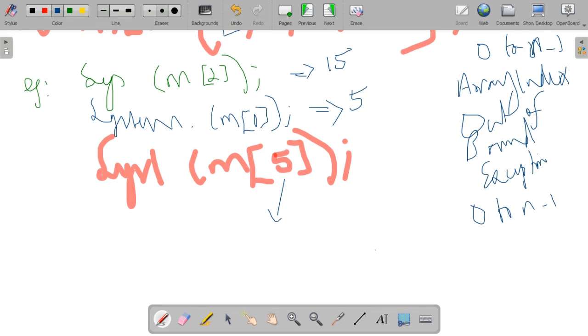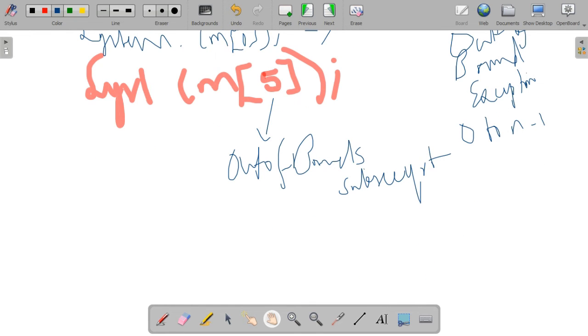So we can tell that is known as an out of bound subscript. What do you mean by out of bound subscript? Here this 5 is known as an out of bound subscript. You can write it like that. So first of all, what is a subscript? That is what we need to know.